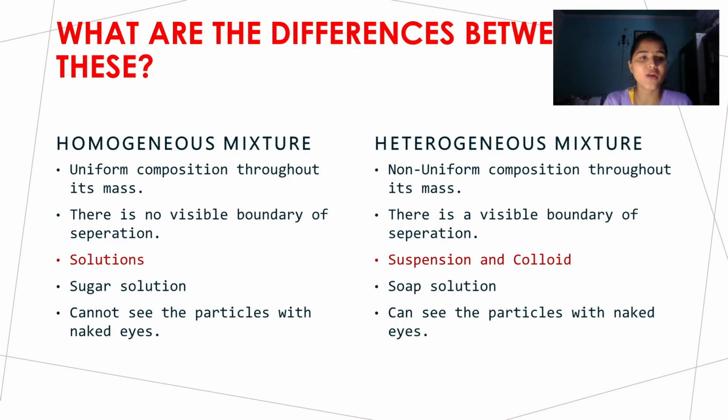Now the next main property is that all homogeneous mixtures are known as solutions, right? Whereas all heterogeneous mixtures are suspensions and colloids. Have you learned what we mean by solutions, suspensions and colloids? In solutions, all the particles take part and they cannot be seen by naked eyes. Clear? Like I have given you the example of salt and sugar in water.